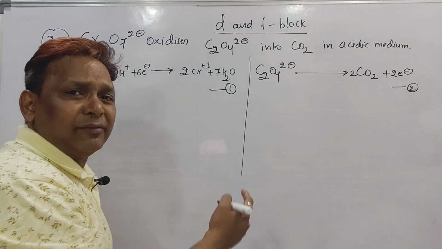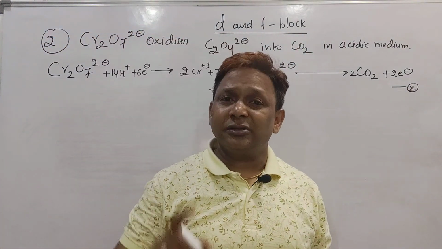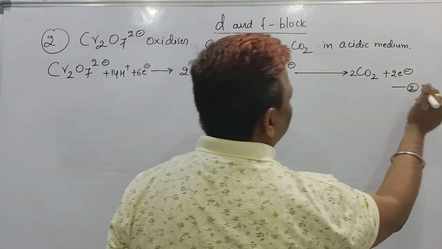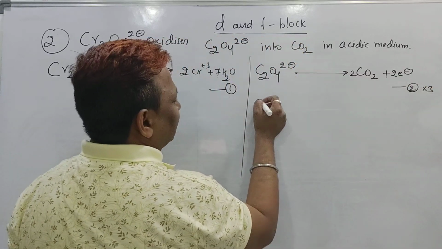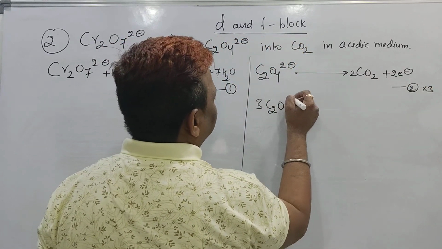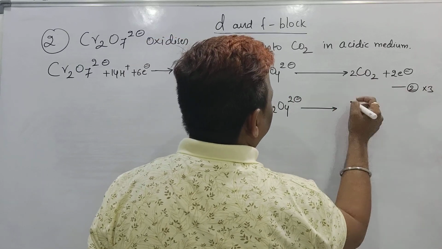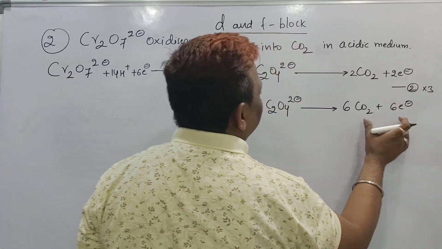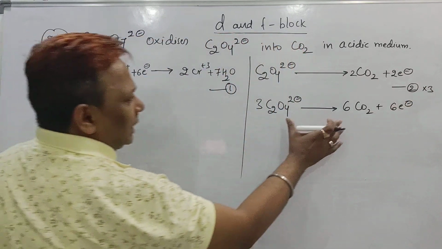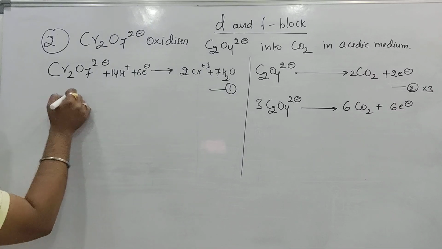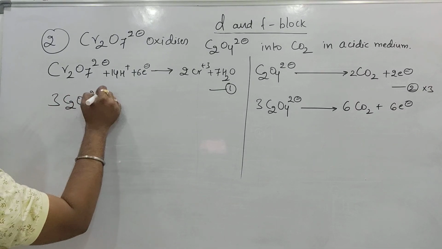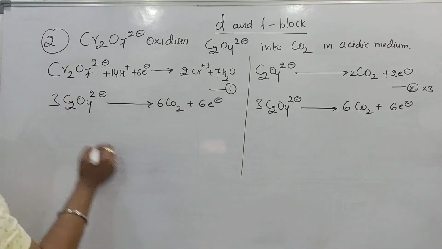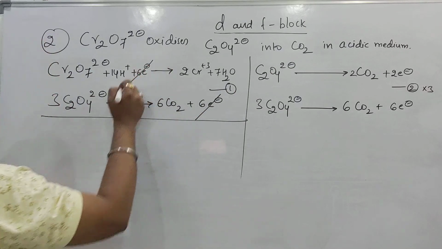Before adding both the equations, what do we have to see? The number of electrons in both the half reactions should be the same or equal. Here how many? 6. Here how many? 2. Multiply with 3, which means 3 oxalate ions are converted into 3 2s are 6 carbon dioxide, and 3 2s are 6 electrons. And this you have to add. So I will put this one under here. What will I get? 3 moles of oxalate ion converted into 6 moles of carbon dioxide plus 6 electron. Now the 6 electrons get cancelled.